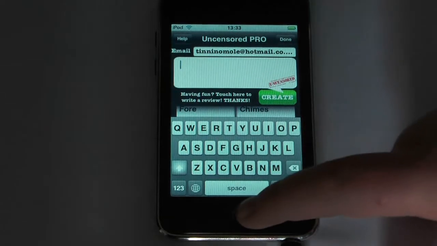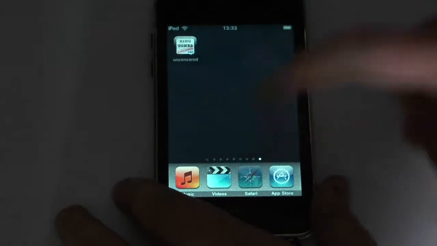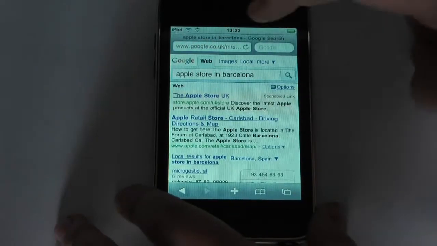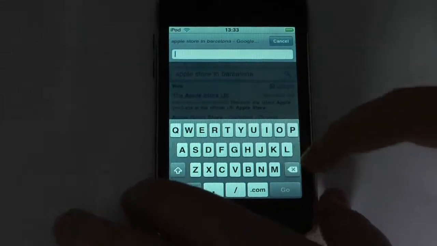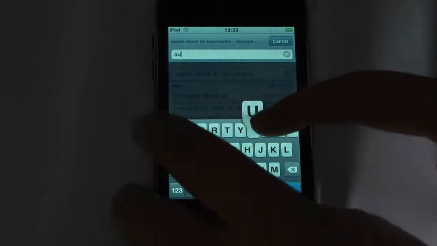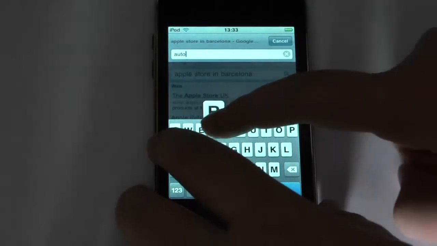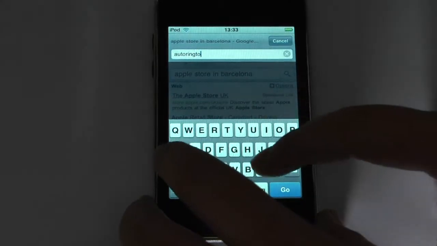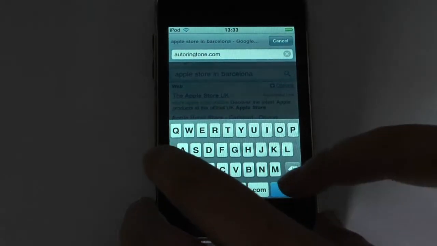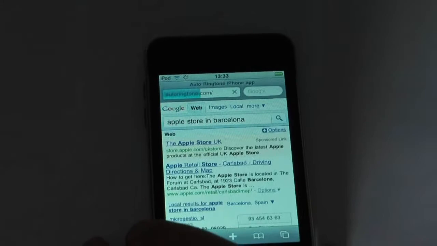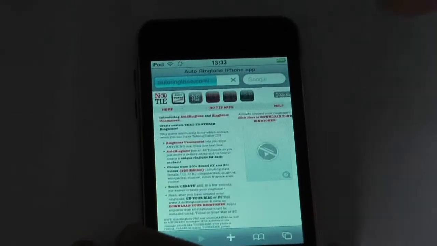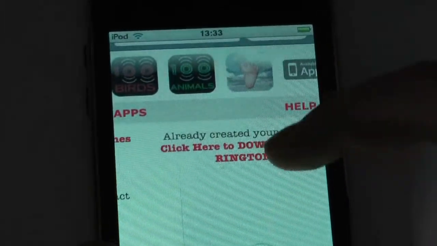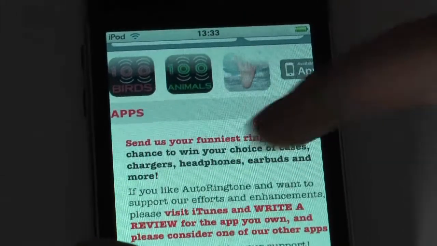So after you've made them, you go to Safari, which you can do this on your iPod or not. You can go to autoringtone.com. Press go and it will take you to autoringtone.com. You zoom in and click here to download your ringtone.